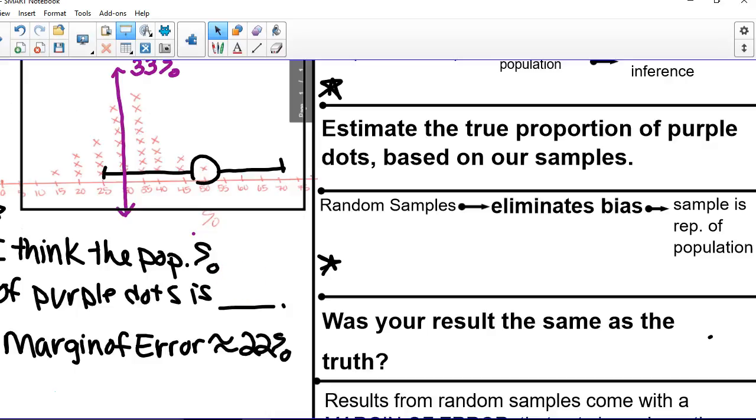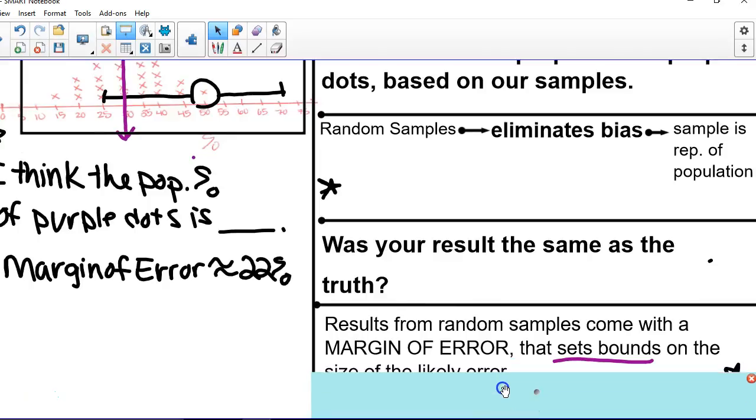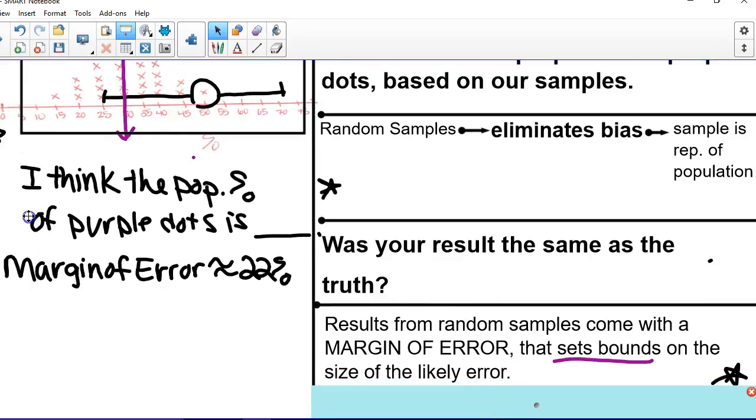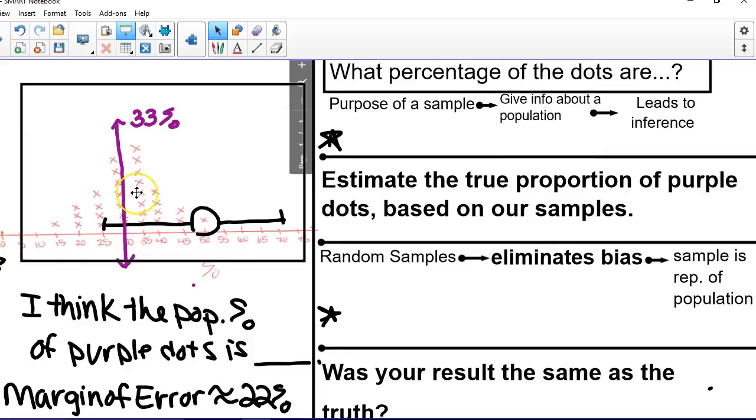Okay. Now what I talked about, and again, pause where you need to write down the notes. Results from random samples come with a margin of error that sets bounds on the size of the likely error. So statisticians don't ask 1,000 people who's going to vote for Hillary multiple times. They ask one sample of 1,000 people.